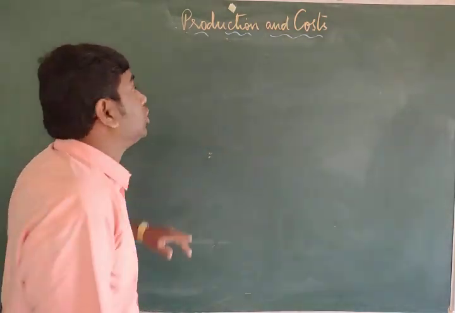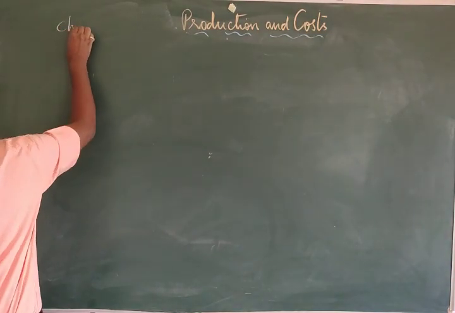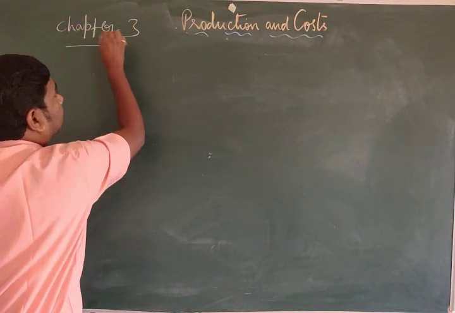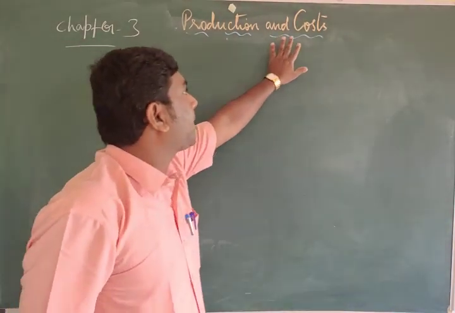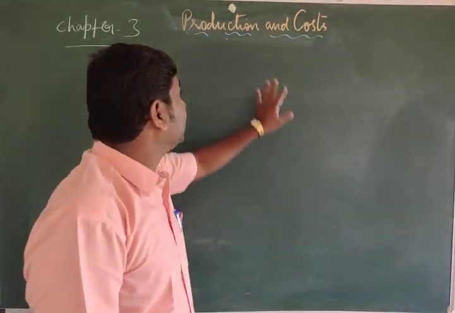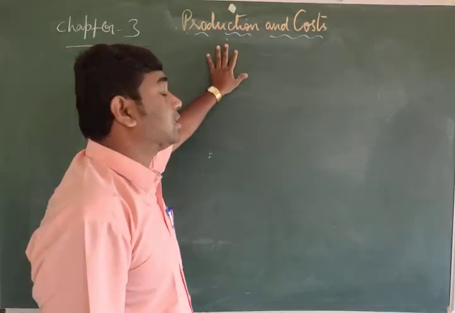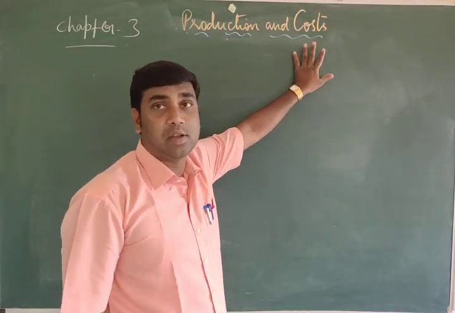So this is chapter number 3, production and costs. In this chapter we have to discuss two concepts. One is production, another one is cost.